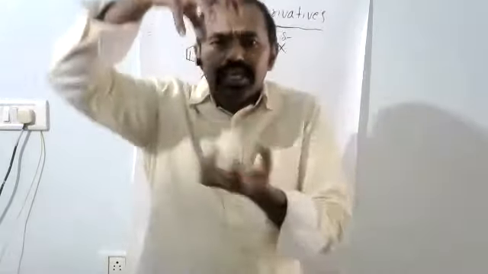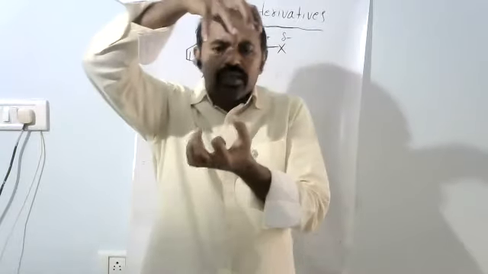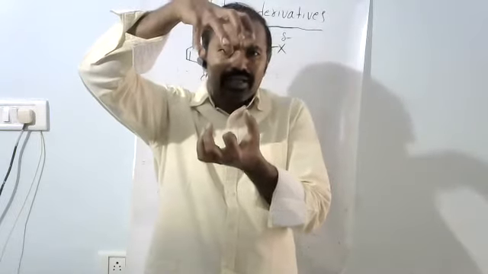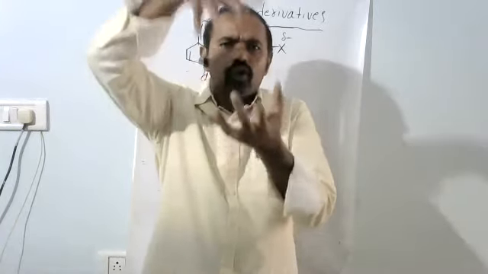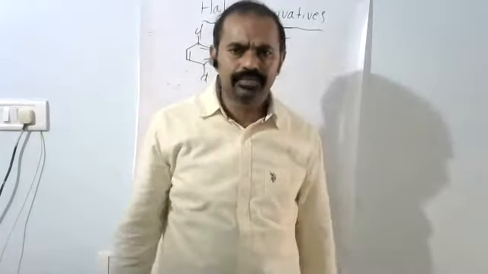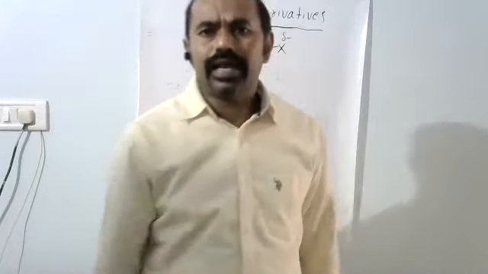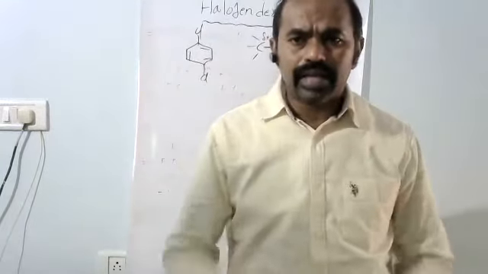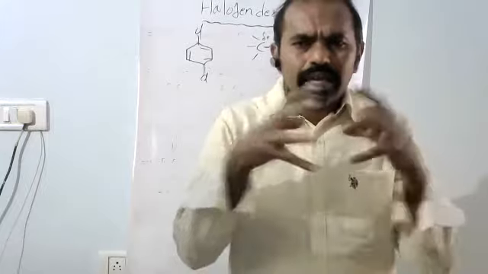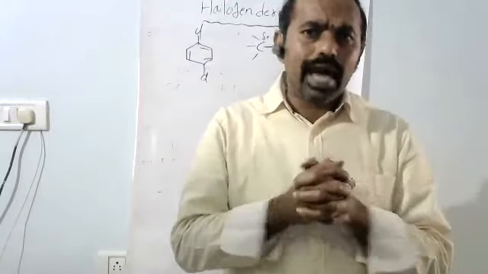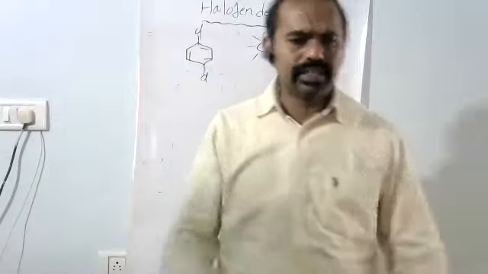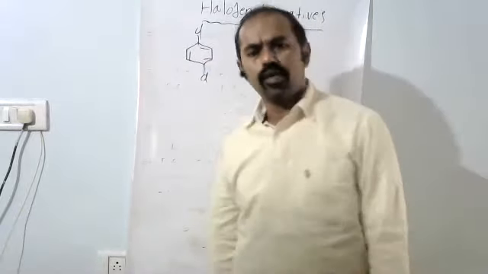Symmetrical means equal, the same arrangement. These are closely packed. Due to the symmetrical arrangement, the atoms are closely packed, and due to close packing it has a higher melting point. That is the reason. That is most important.